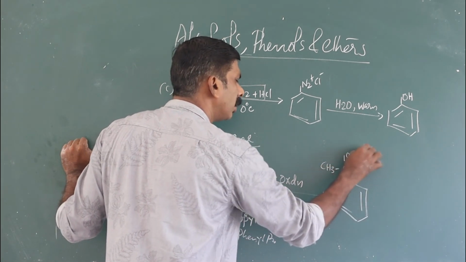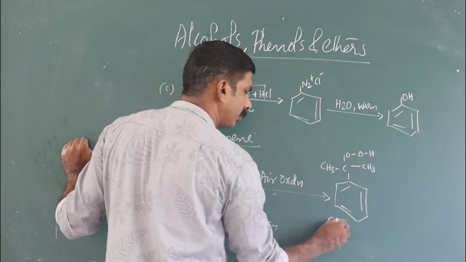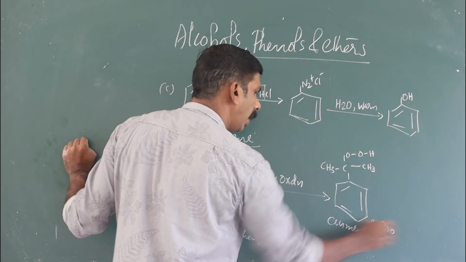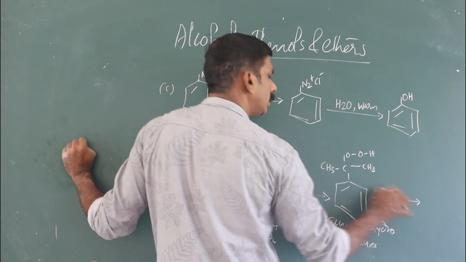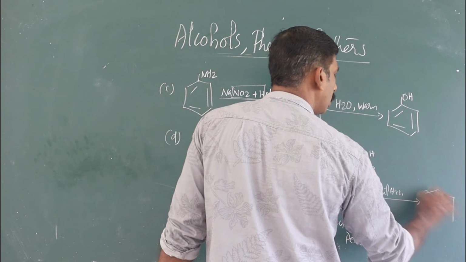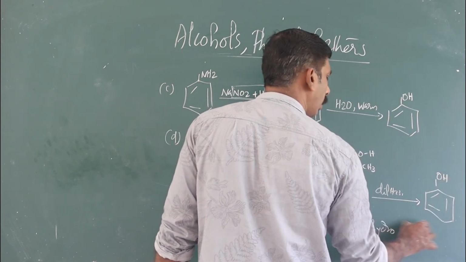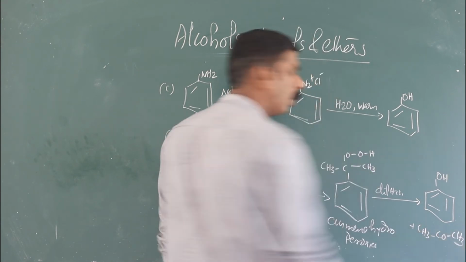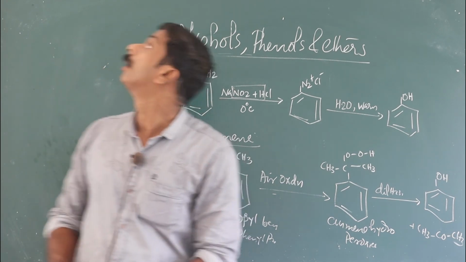Cumene on air oxidation gives cumene hydroperoxide, which on reacting with dilute sulfuric acid decomposes to give phenol and the byproduct propanone, or acetone. Okay.